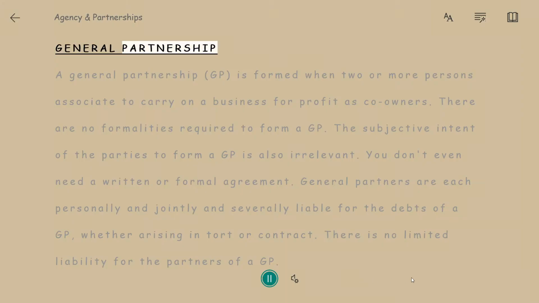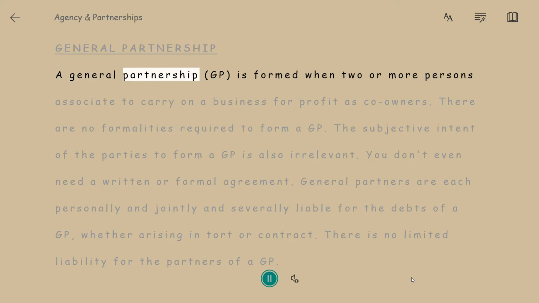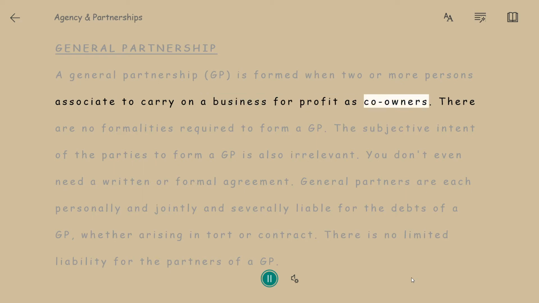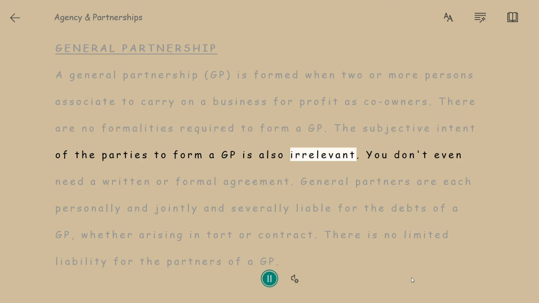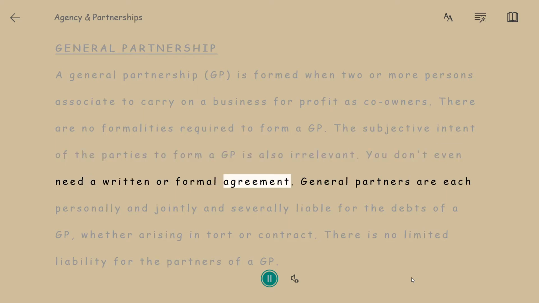General partnership. A general partnership, GP, is formed when two or more persons associate to carry on a business for profit as co-owners. There are no formalities required to form a GP. The subjective intent of the parties to form a GP is also irrelevant. You don't even need a written or formal agreement.